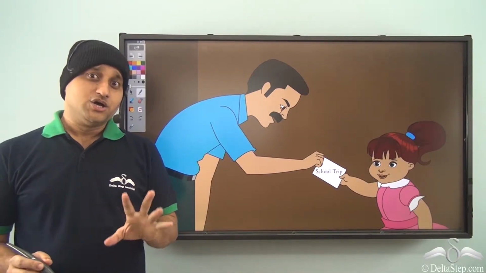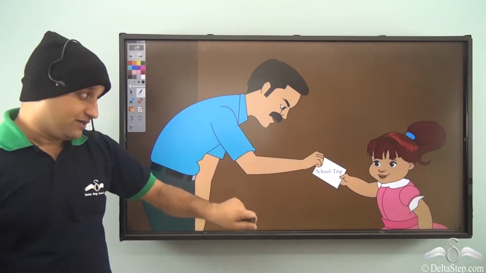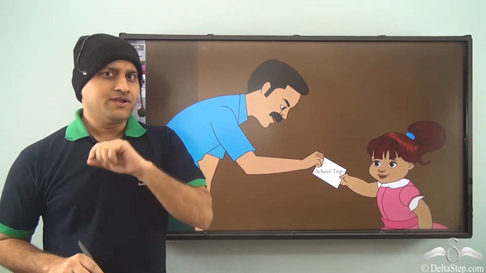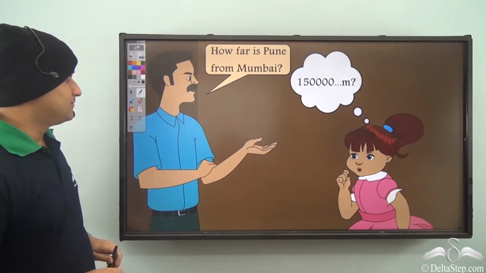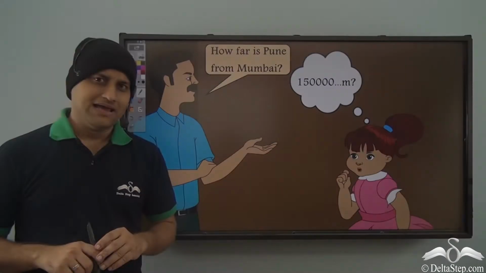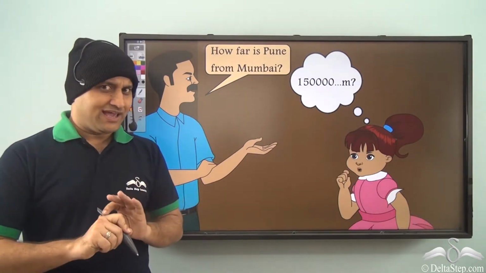Raima was going for a school trip. So she tells her father that she's going for a school trip from Mumbai to Pune. Now, her father asks, how far is Pune from Mumbai? Now, Raima knows that the distance between Mumbai and Pune is